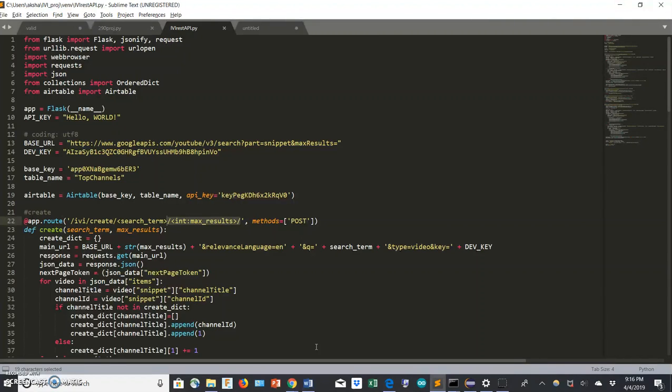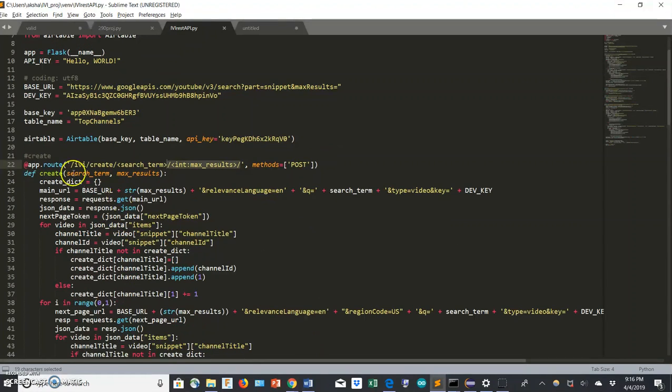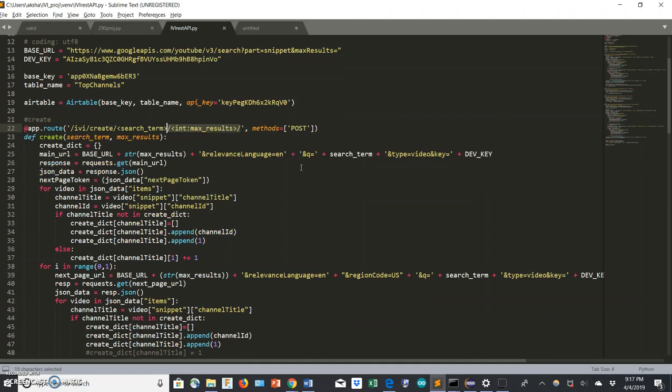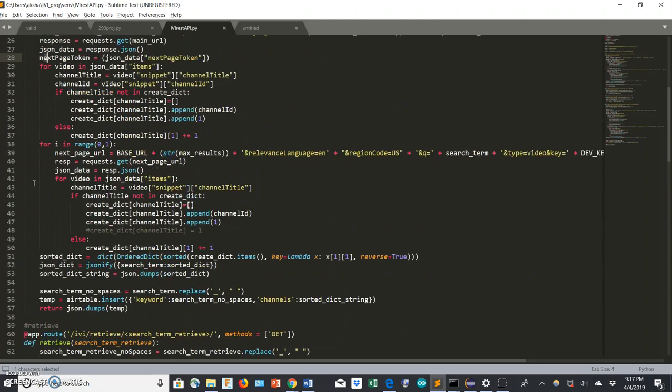As you'll see in Flask, I'm sure you're aware of how Flask works, so I don't have to go into a very low-level description, but I have all these different routes. Each of them has a different method. So this one posts to the database. It adds a keyword and the top channels to the database. This code here is basically pulled from the script, so I just copy and pasted it. I had to use the Airtable API, as you can see in this line 56 here, which was super convenient to use and a great suggestion from Blair. So I thank her for that.